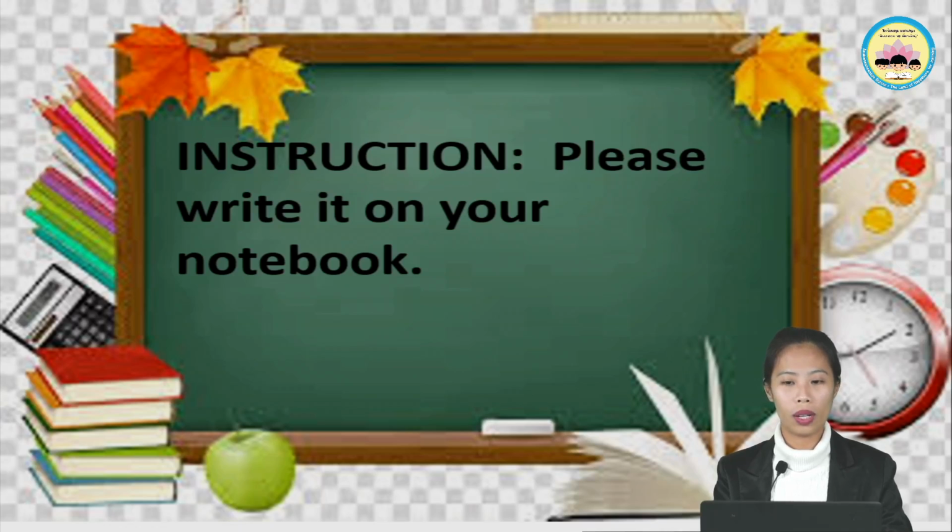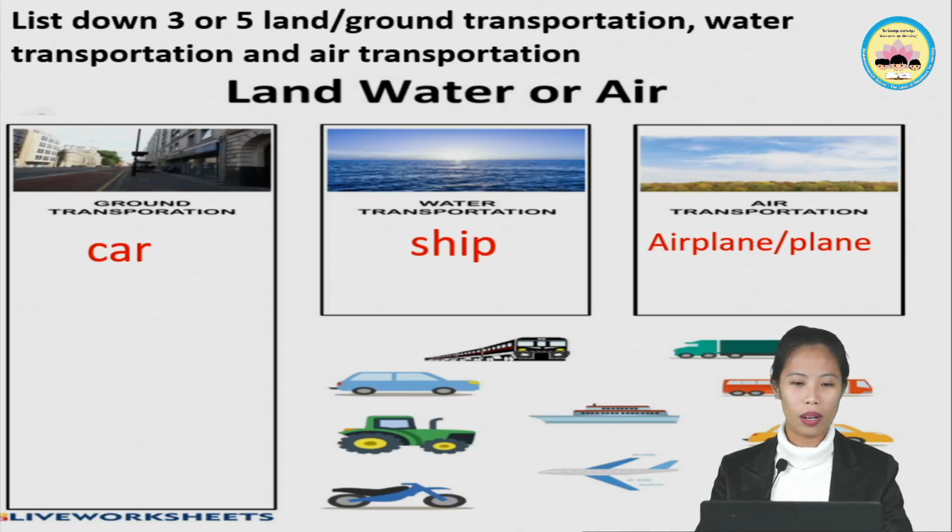Let me show you our activity. Are you ready? Okay, now, this is our activity. What will you do with our activity? Let me read to you the instruction of our activity. List down 3 or 5 land or ground transportation, water transportation, and air transportation, as we discussed.